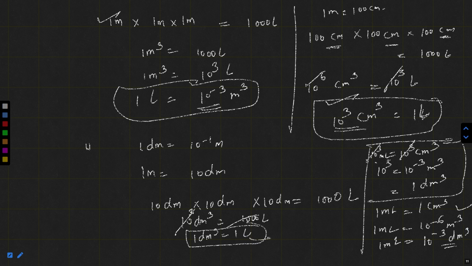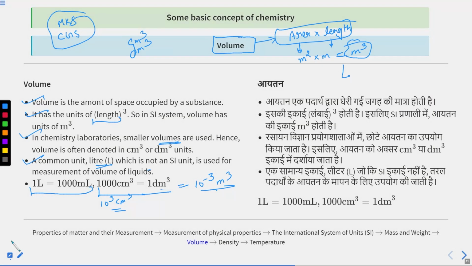If I put 10 raised to the power 3 milliliter here, 1 decimeter cube is equal to 10 raised to the power 3 milliliter, and 1 milliliter is equal to 10 raised to the power minus 3 decimeter cube. So these are the volume conversions. I hope you are getting a clear idea of how we can convert milliliter to liter, liter to centimeter cube, to decimeter cube, and so on.